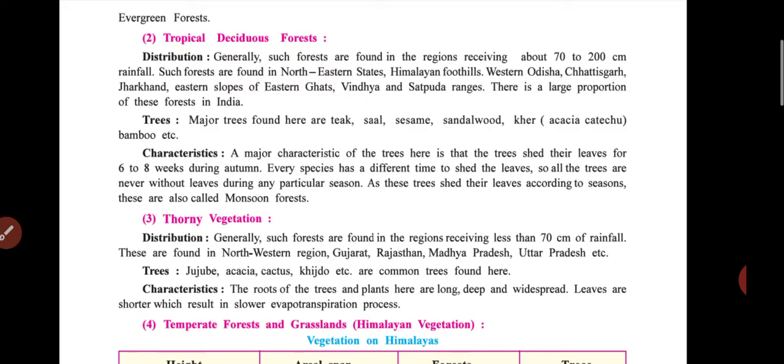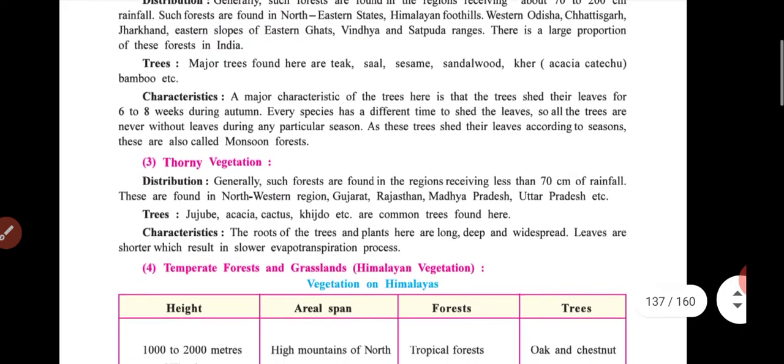Then major characteristics are like, it sheds the leaves for 6 to 8 weeks during autumn. Every species has a different time to shed the leaves. So all the trees are never without leaves during any particular season. As these trees shed their leaves according to season, these are also called monsoon forest.